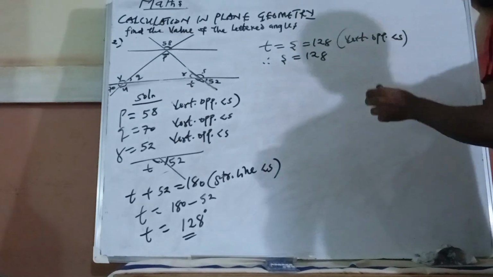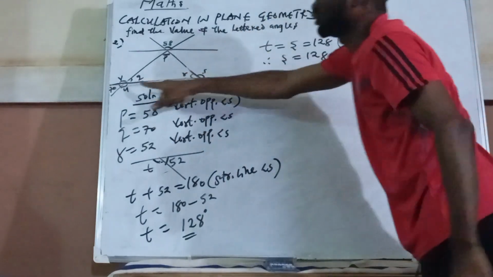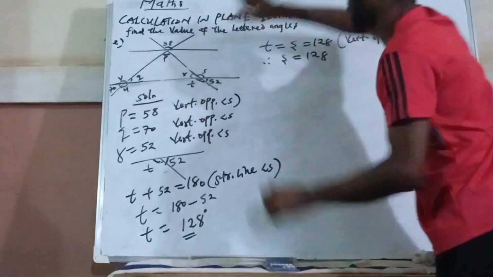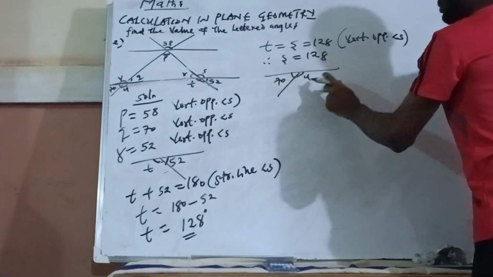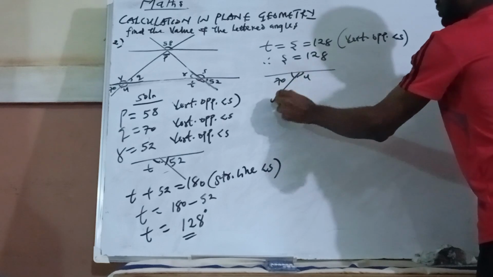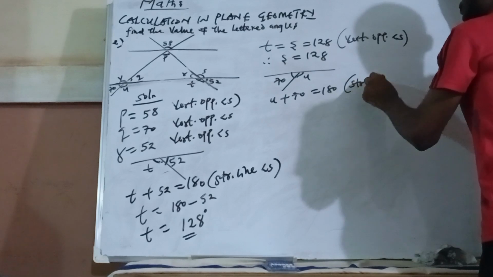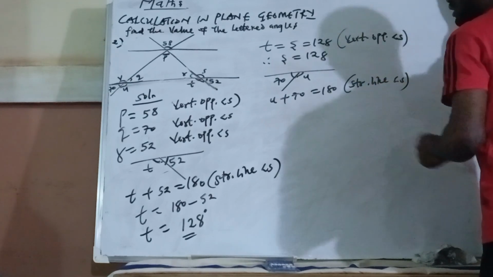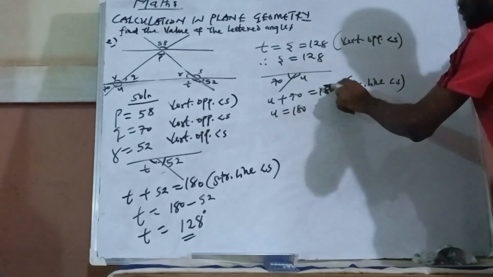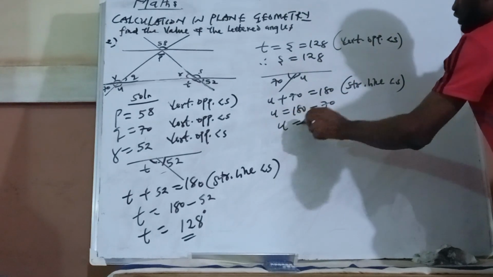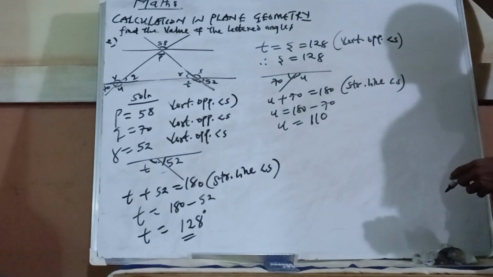Now in this case, I have another straight line here. We have U and 70. Let me give the sketch: here is 70 and here is U. It is a straight line angle, so U plus 70 gives 180. What is my reason? Straight line angles. So U is 180, and if 70 is crossing over, it changes to minus 70. So U is equal to 110.